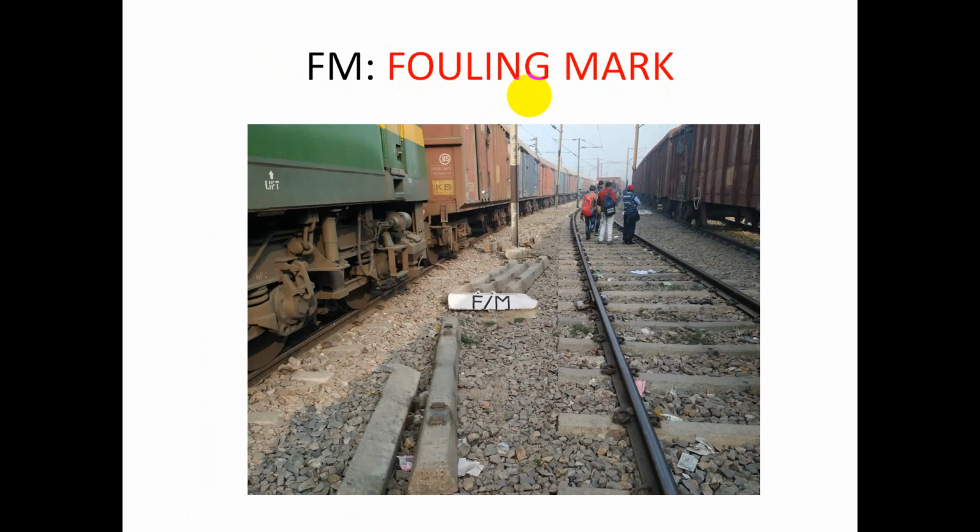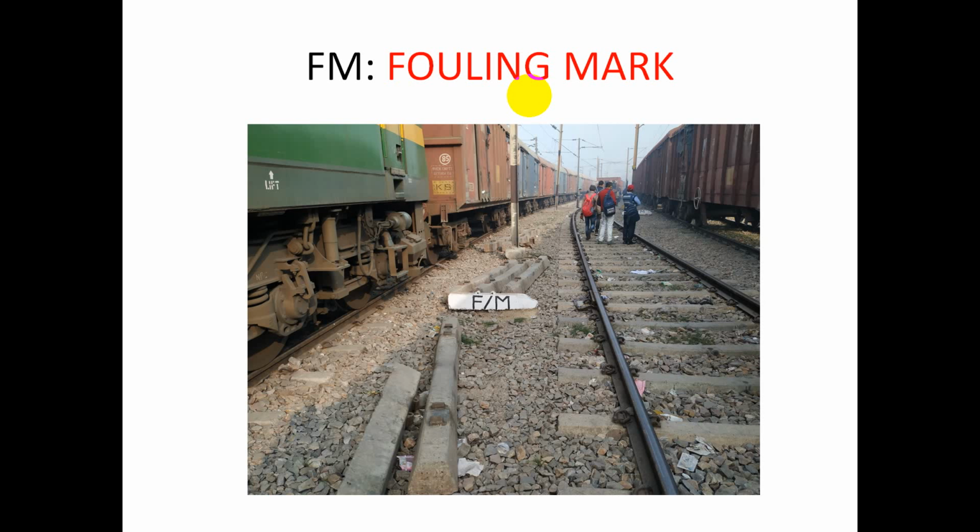right friend? Important, FM, fouling mark, that is one of the important things, friend. This mark is called fouling mark, at which infringement to standard dimensions occurs where two lines meet or cross each other. Let me finish. It's the responsibility of the ALP, assistant loco pilot or driver, to ensure that the engine is clear of that particular FM, and a guard to ensure that the fouling mark is cleared by the last vehicle.